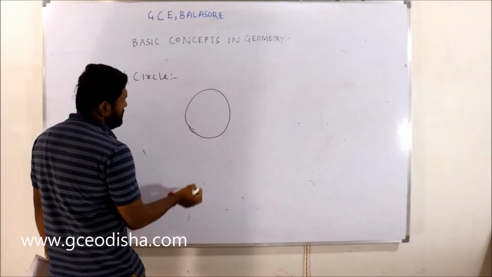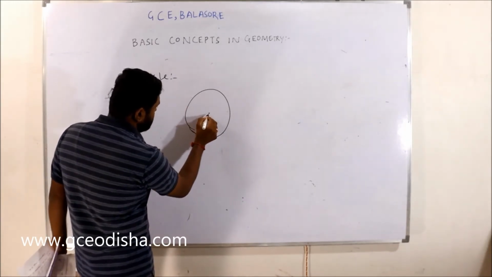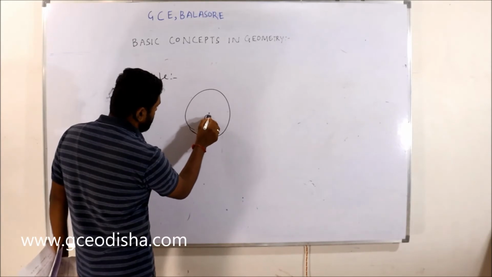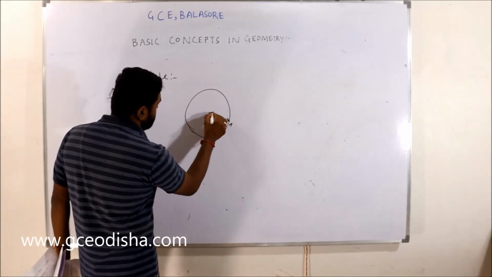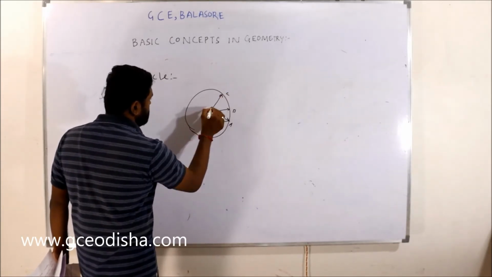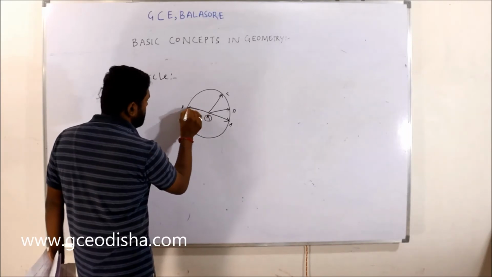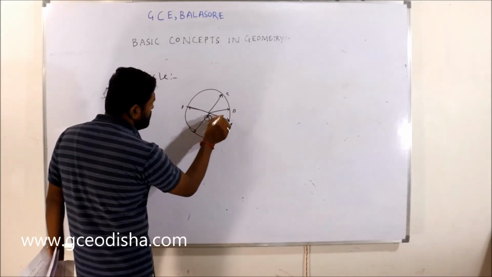This is a circle. This is not like that, this is an oval line. In a circle, if you draw a point, all the distances, distance A, distance B, distance C, from that point to the perimeter, all the distances are equal.